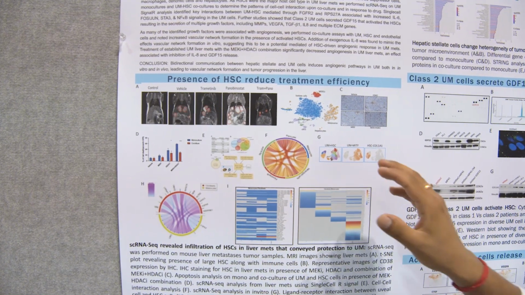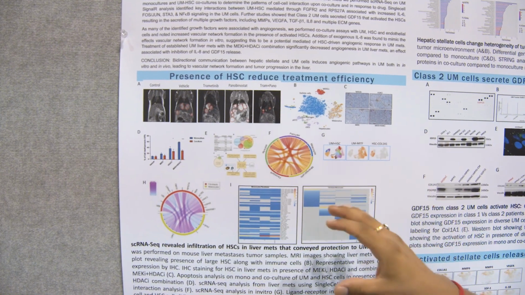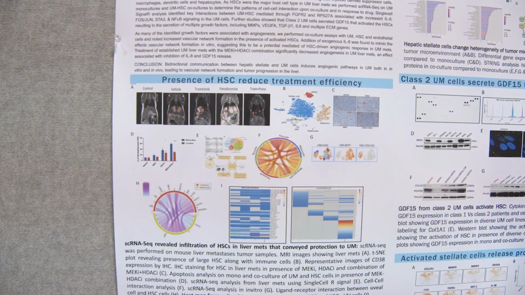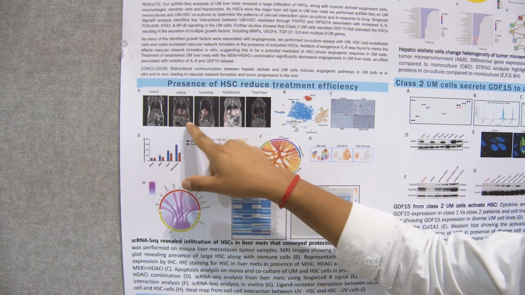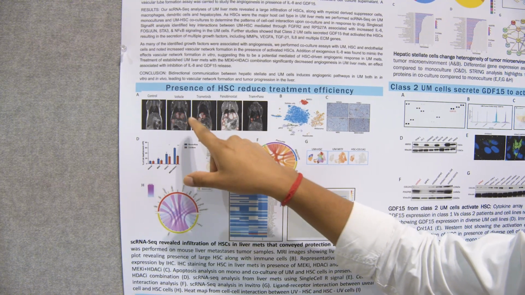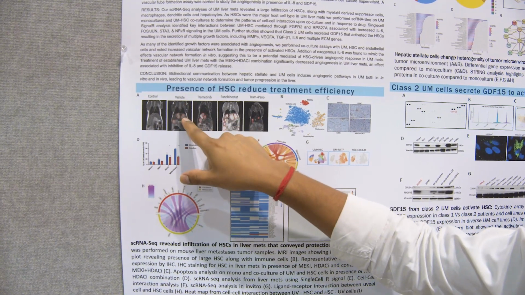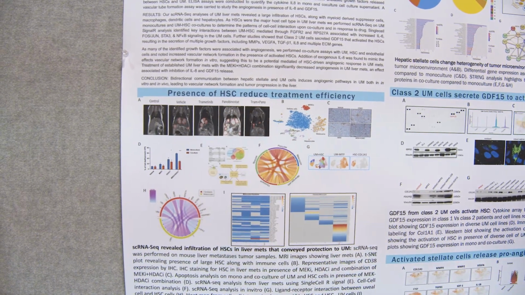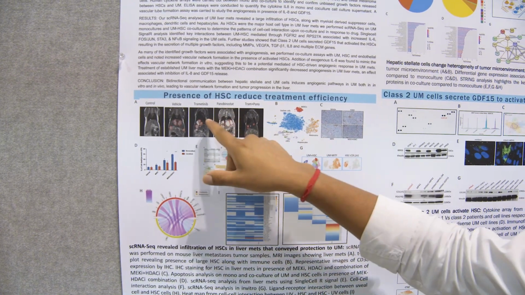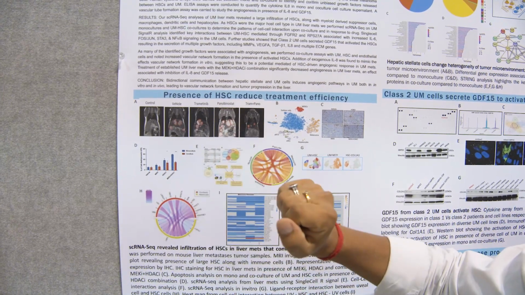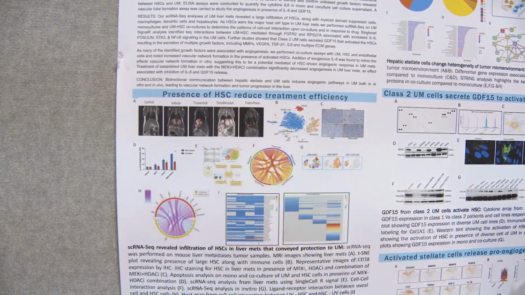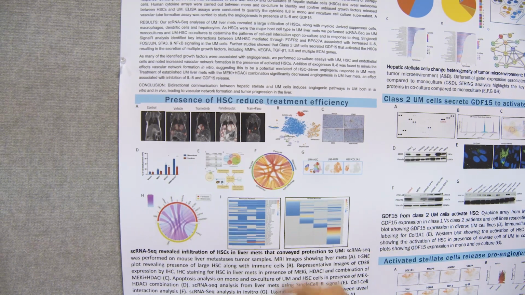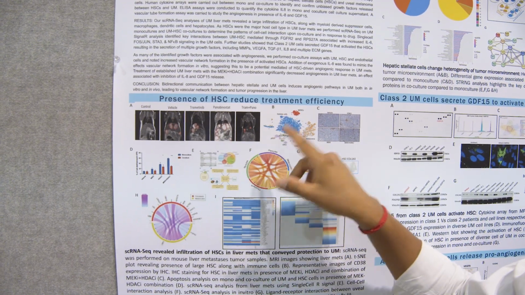To study this, we first developed a liver metastasis model. We injected uveal melanoma cells into the mouse, and 100% of the mice develop liver mets. Here is the vehicle, and then we treated with a MEK inhibitor called trametinib, because MEK inhibitors are already FDA approved in cutaneous melanoma, and GNAQ is the main mutation in uveal melanoma that leads to the activation of MAP kinase.